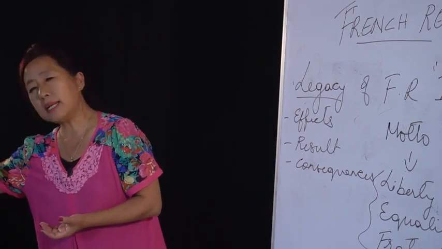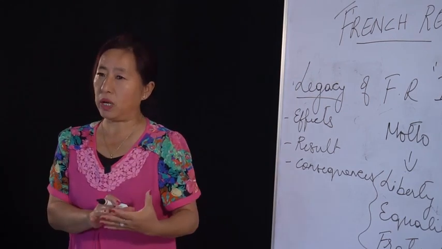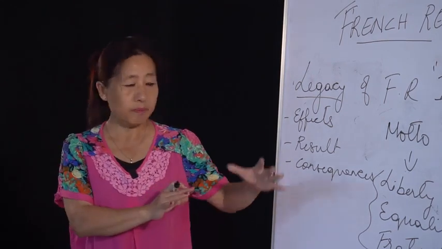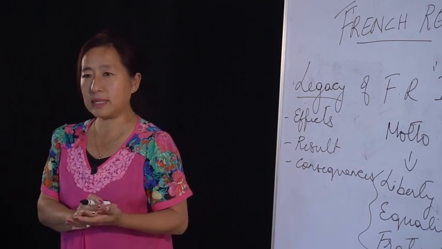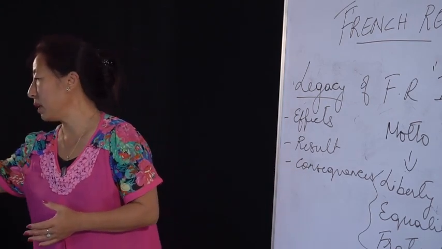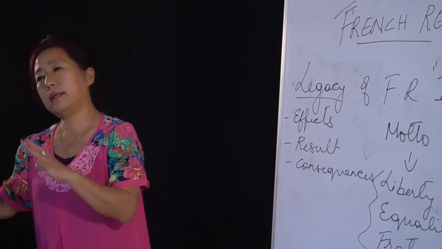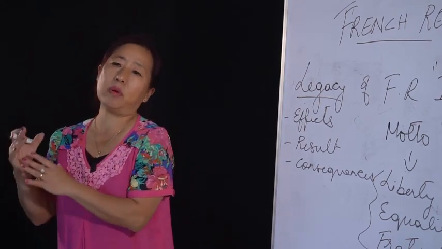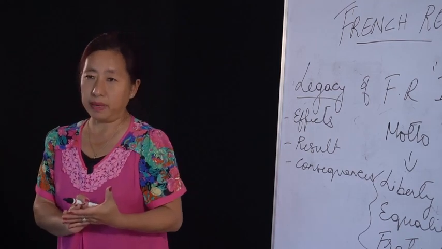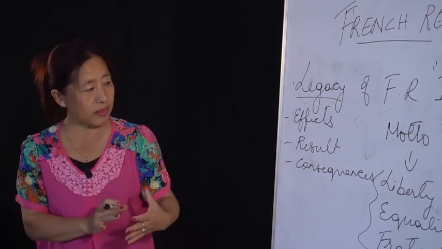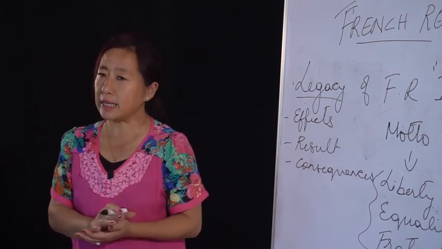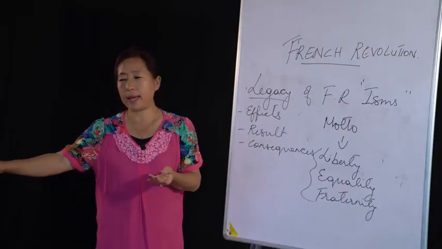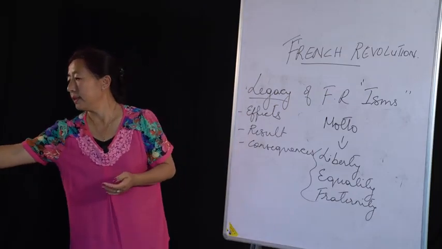Feudalism came to be abolished because of the French Revolution, so now no longer are they following feudalism. We also discussed that sovereignty comes from below and not from above. It also gave the idea of the three isms: nationalism, socialism, and liberalism.